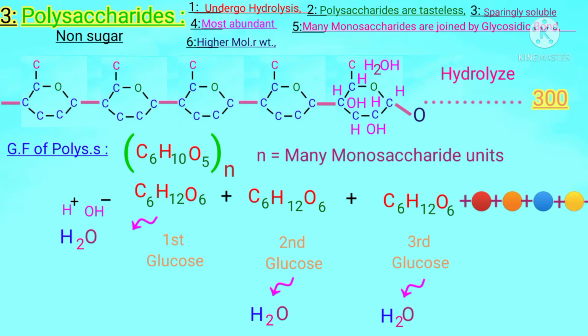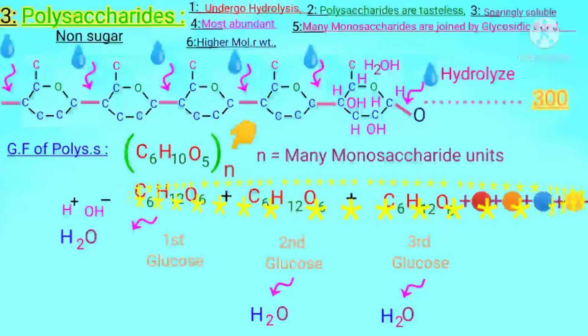But students, when we hydrolyze a polysaccharide, then we provide that removed water molecule and obtain glucose sugar units in the form of glucose rings. That's why it is written in the books that polysaccharides yield glucose molecules on hydrolysis. How many? Students, it depends upon the number of simple sugar units that join to form that particular polysaccharide. I hope now you have truly understood how a simple sugar is formed in a polysaccharide. Here N represents many simple sugars.